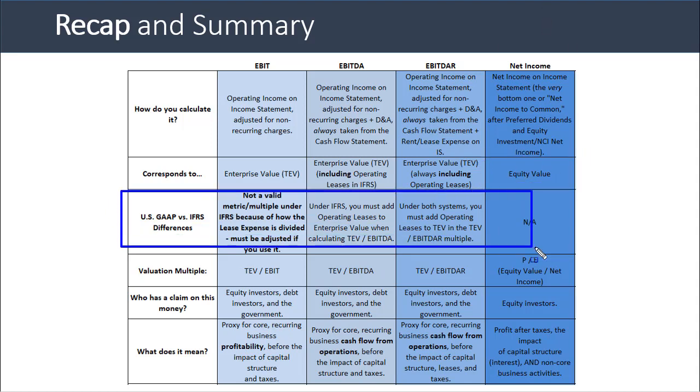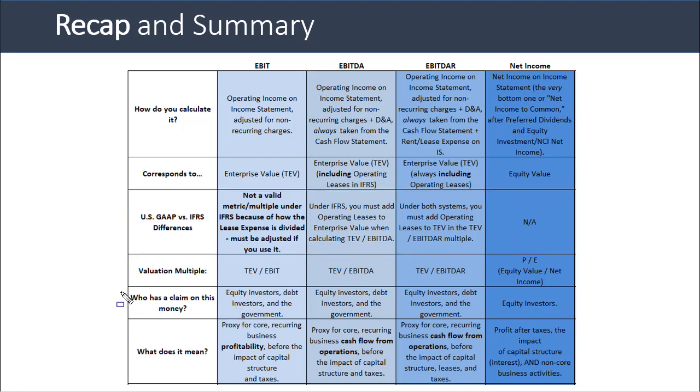There are a bunch of differences related to leases under US GAAP versus IFRS, and you just have to be careful that you are either deducting the full rental expense or excluding the full rental expense in the denominator, and then doing the appropriate thing in the numerator, either adding operating leases to enterprise value or completely ignoring them and not adding them.